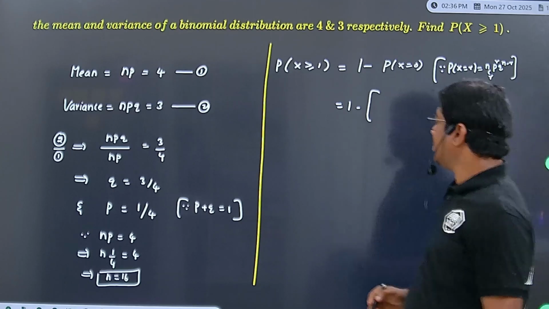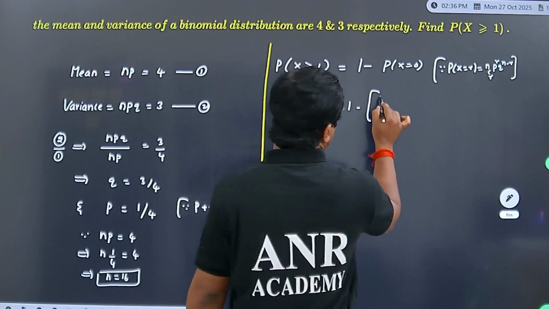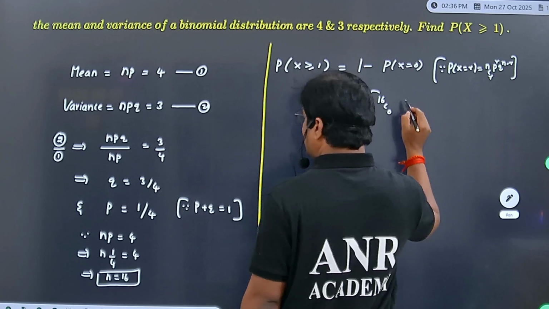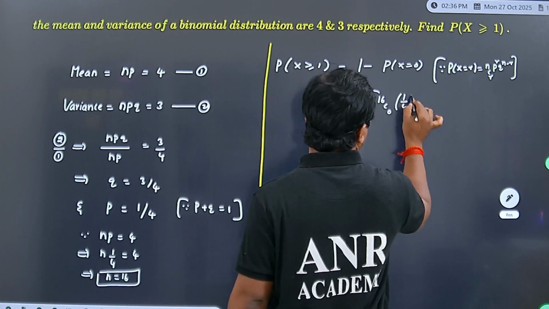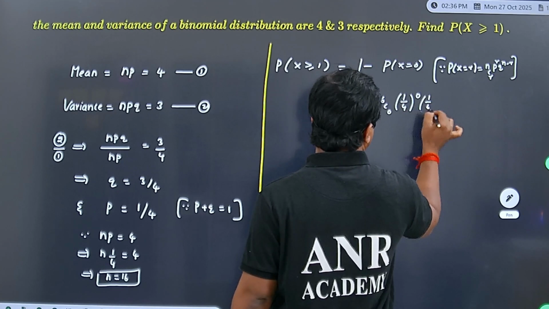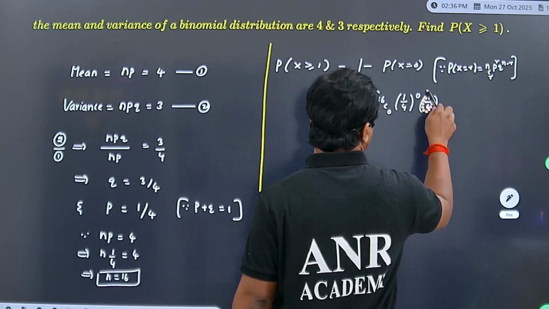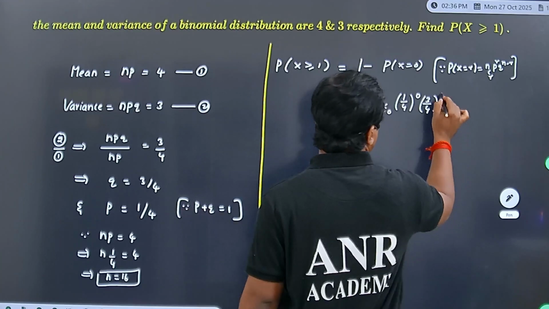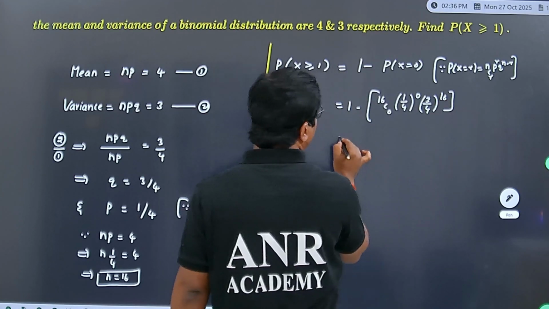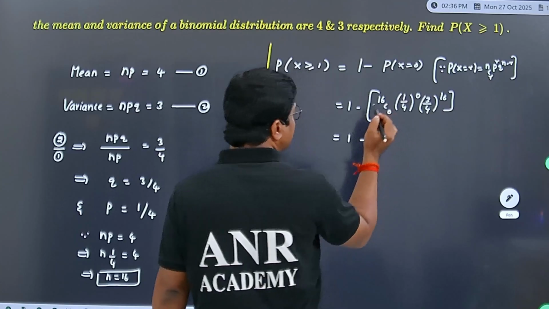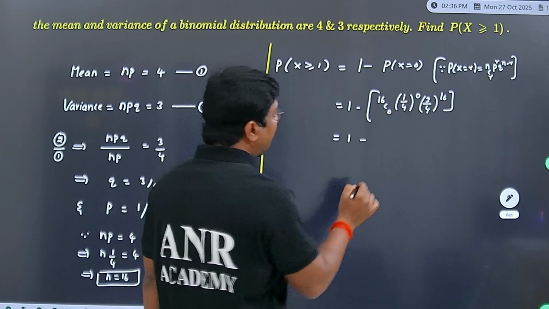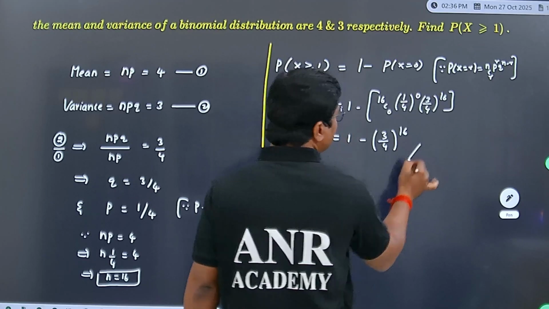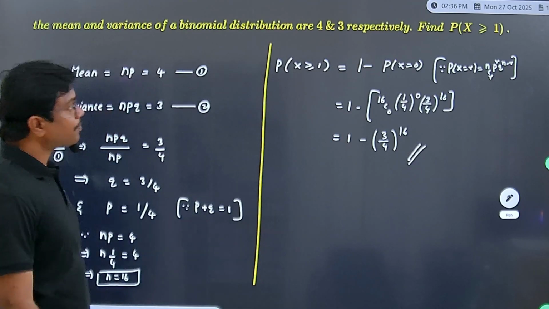This result we need to use. Here n value 16, so 16 C0, success P value 1 by 4 whole power 0, next it is 3 by 4, right? Q value, failure power 16, and hence we get 1 minus 16 C0 value 1, and we get 3 by 4 whole to the power of 16. This is your answer.